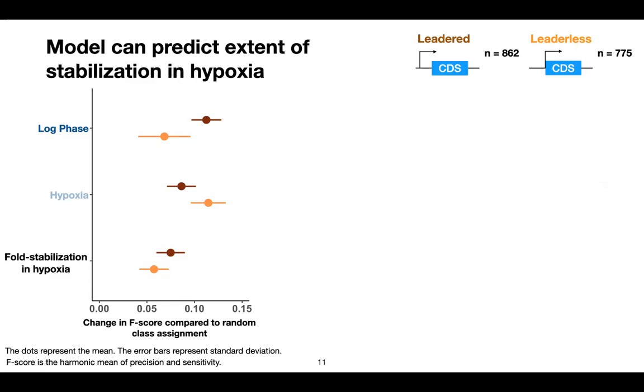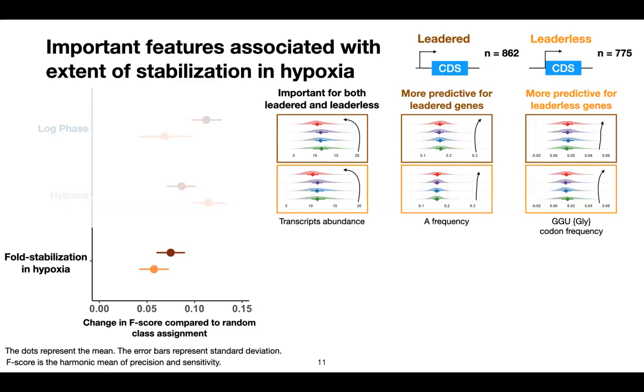Similarly, we can again look at the feature distribution over the half-life cases, and we find that there are features important for both leadered and leaderless genes, and also features that are more important for one specific type of gene instead of both.